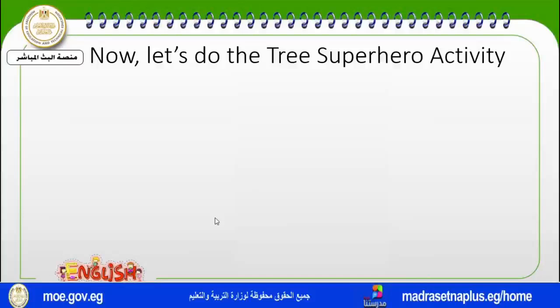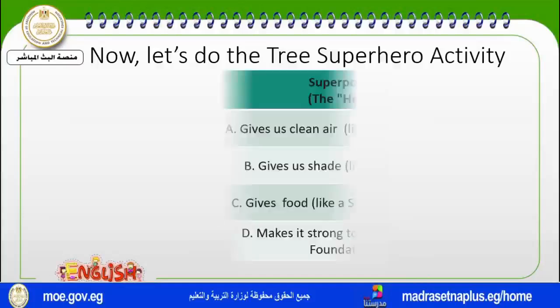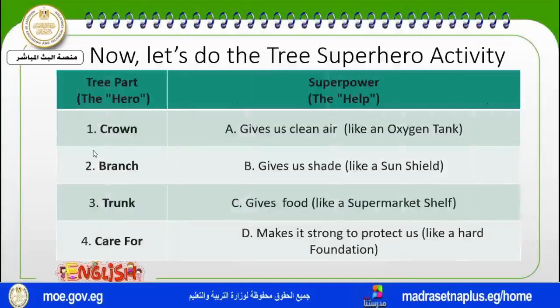Now, let's do an activity with the superhero tree. Look, here we can find three parts of the tree and an action or a job. We can also see how these heroes help us and what their superpower is. So we have a crown, which is a hero, a branch, another hero, and a trunk, another hero, and they are all caring for us. Each of these has a power, or a superpower.